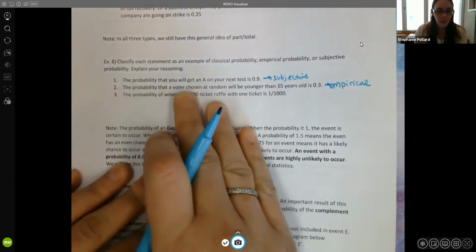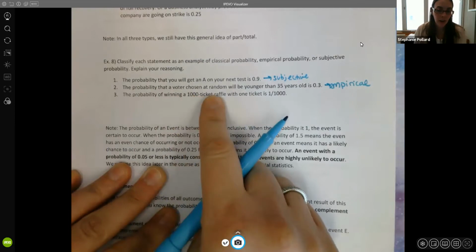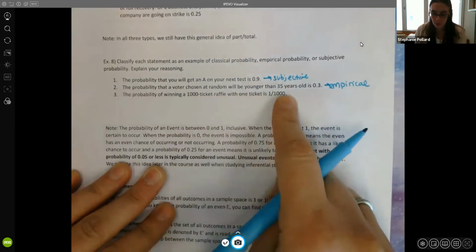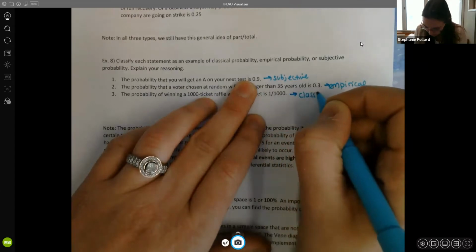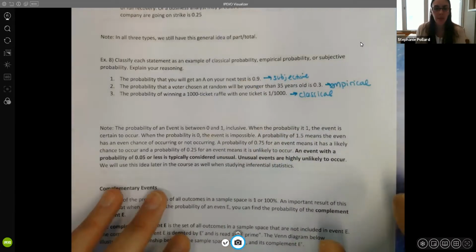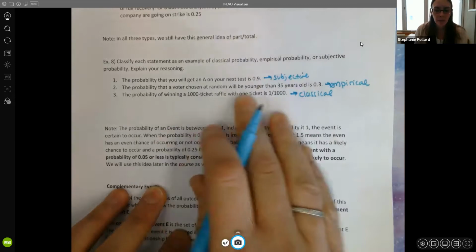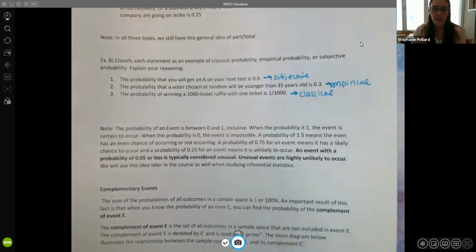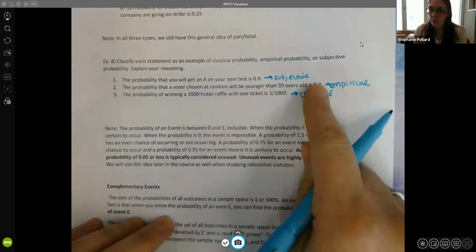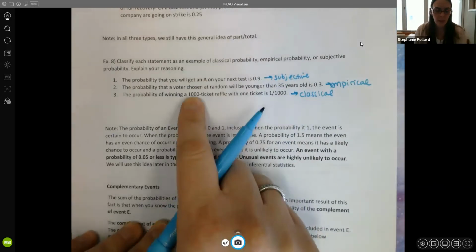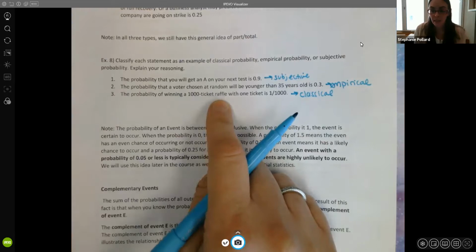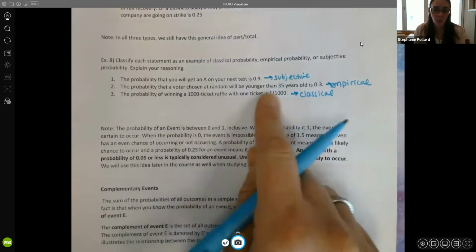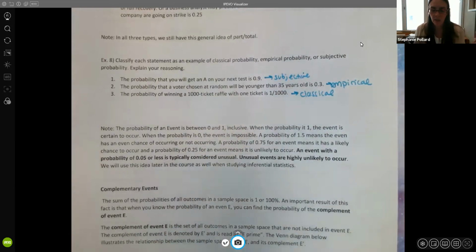The last example is based on winning a 100-ticket raffle with one ticket is 1 out of 1,000. Now, this is your classical probability. So those probabilities are fixed. They're not based necessarily on like a survey or observations of real world data. If you think about it, if you have a 1,000-ticket raffle, meaning that you're selling 1,000 tickets, then every ticket has a 1 in 1,000 chance of selling. So that's just kind of an innate probability.